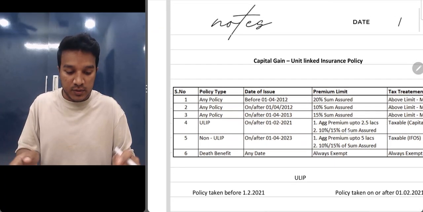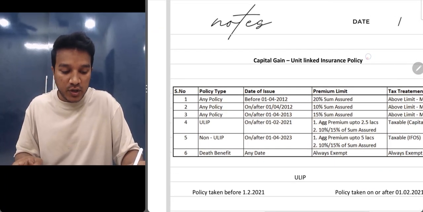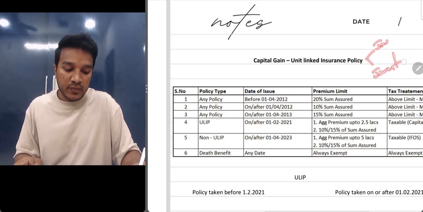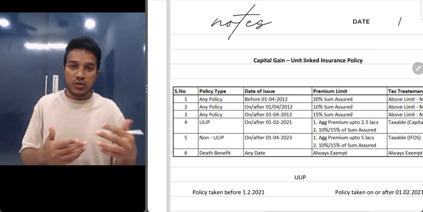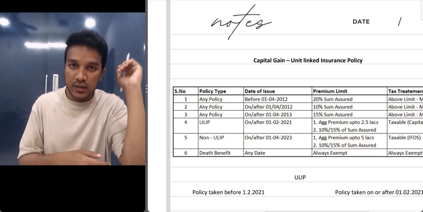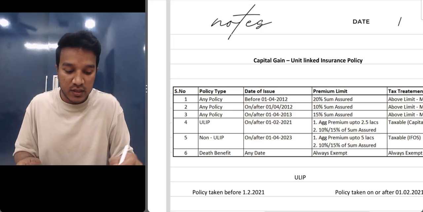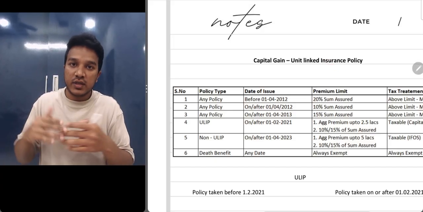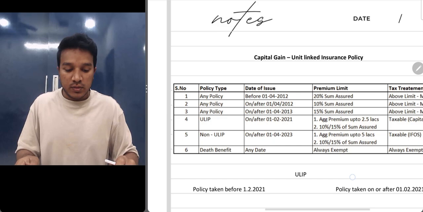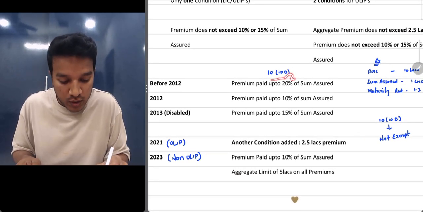What do you mean by ULIPs? In ULIPs, there are two portions. First portion will go for your insurance, and then the other portion will go for your investment. Just like your mutual funds, you invest in mutual funds and mutual funds will go and invest in equities and they earn return. In the same way, ULIPs also do the same thing. Apart from that, they have an extra thing called insurance. They also cover insurance. So what these big players used to do is they found this loophole under section